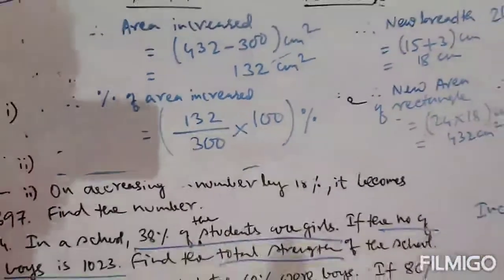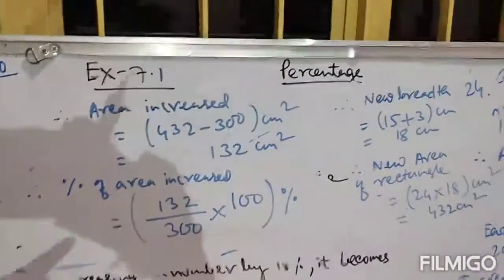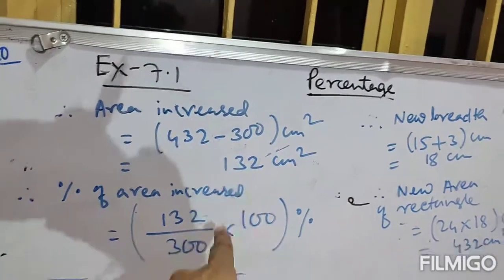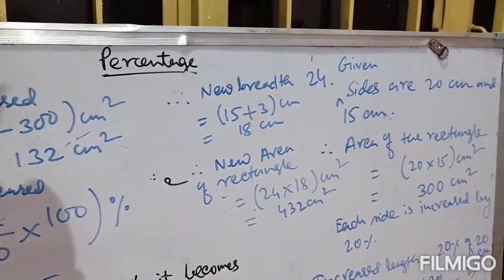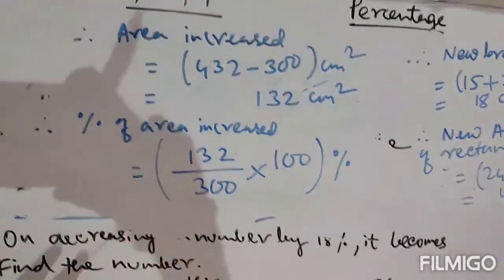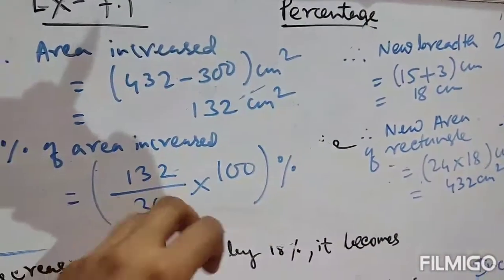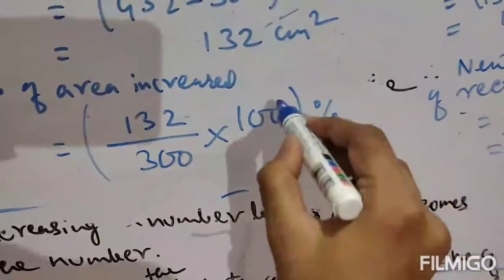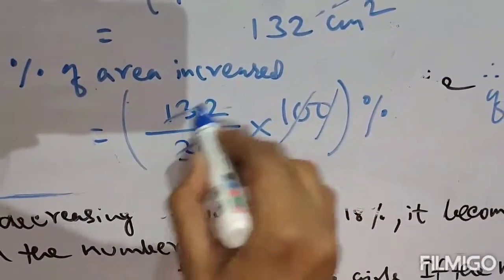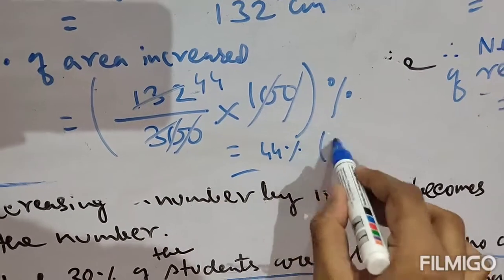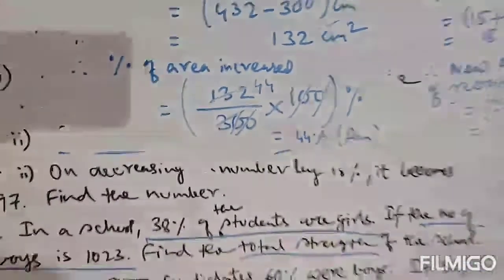I am repeating again: how much area is increased? 132 centimeter square, that will be your numerator, and the initial area was 300, that will be your denominator, and as you are finding percentage, multiply by 100 and you will get the required percentage. So just reduce the zeros. That is 44%. This is your answer. 44% will be your answer.